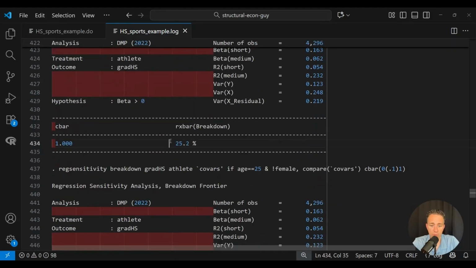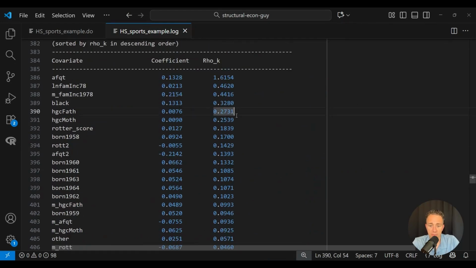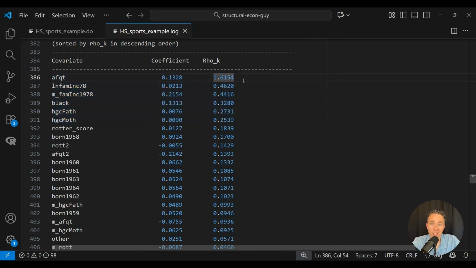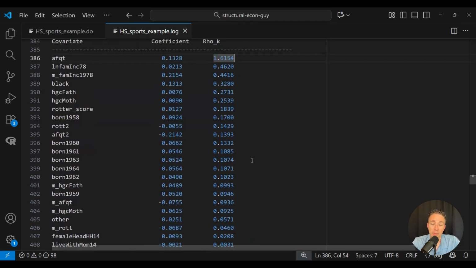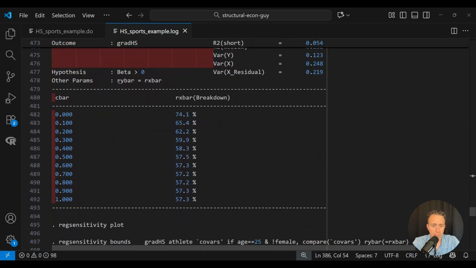So I'm getting a breakdown point of 25%. That's much smaller than basically the top 6 of these. And so the short of it is I'm going to conclude that this is not a robust finding because I have some of my observable selection ratios are bigger than my breakdown point, which is a ratio with unobservables in it. And then I can do some other iterations. So if I set RY bar equal to RX bar, that's going to be a little bit bigger. It's going to get it up to 57%. But I think that's still pretty low.